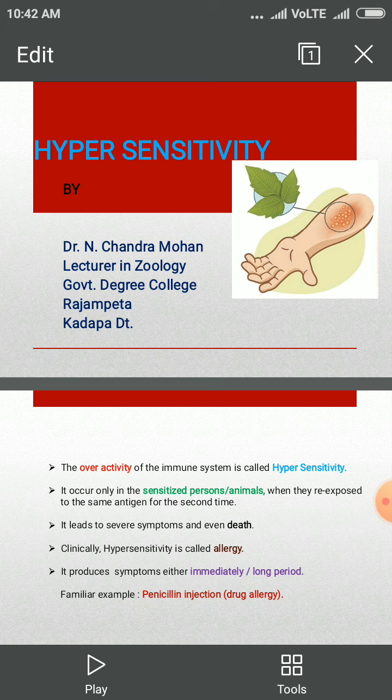The familiar example of a hypersensitivity is the allergy caused by penicillin injection. Sometimes in the hospitals, a patient dies immediately after penicillin reaction. This is due to allergy. So the penicillin is the drug, so this type of allergy is called drug allergy. The hypersensitivity symptoms occur in the body either immediately or delayed.